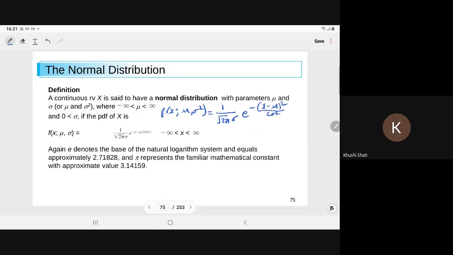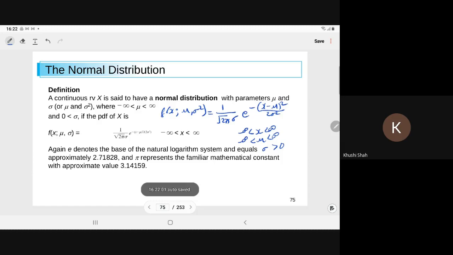Here x lies between minus infinity and infinity, mu also lies between minus infinity and infinity, and sigma is greater than 0.